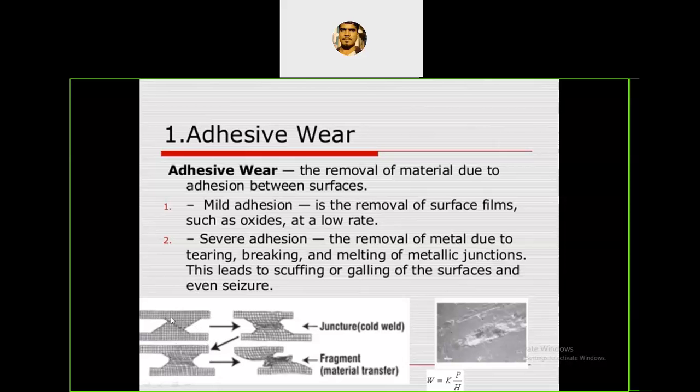Only then will wear take place. On these surfaces there may be small projections or waviness, and the two surfaces start bonding with each other. It is the removal of material due to adhesion between the two surfaces. Adhesion means a bonding takes place.